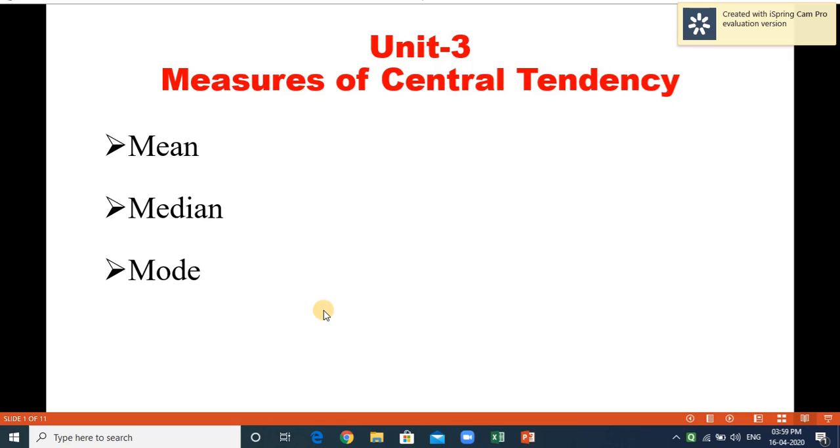Hello everyone, Namaste. Welcome to this video lecture topic on measures of central tendency. In that, mean, median, mode. Mean is simply defined as the sum of the observations divided by the number of observations. The formula of mean.